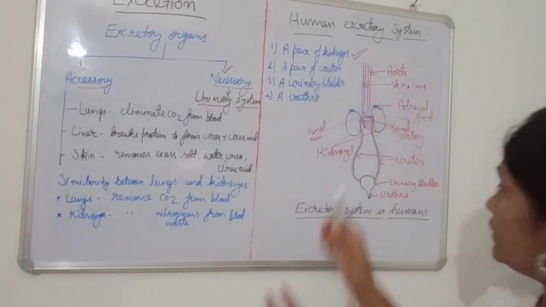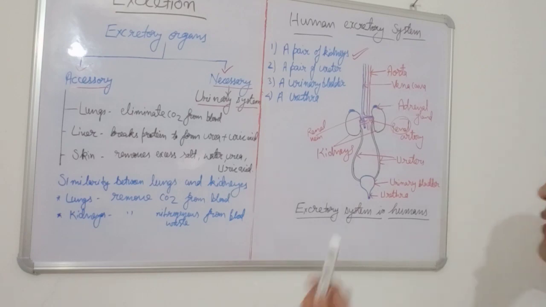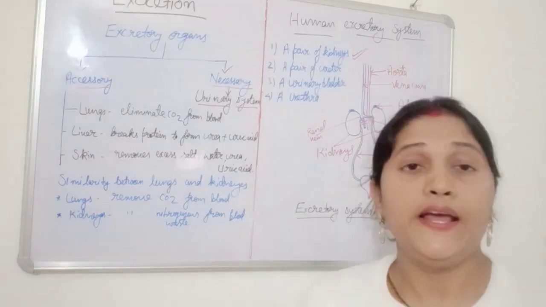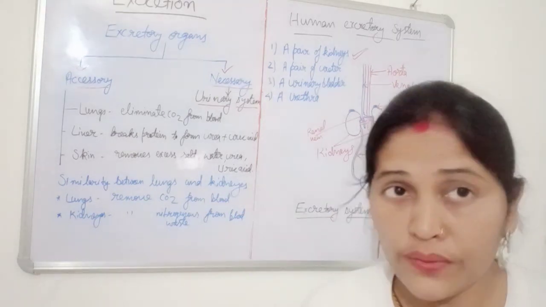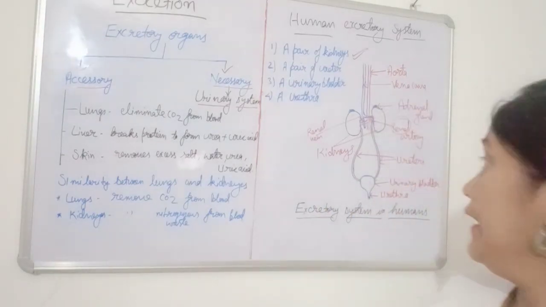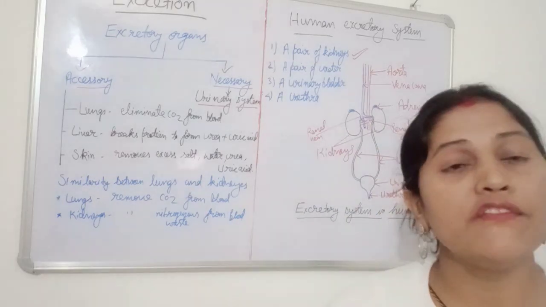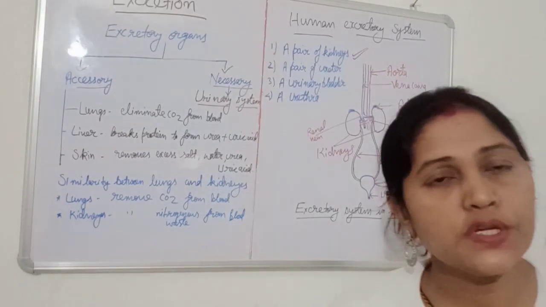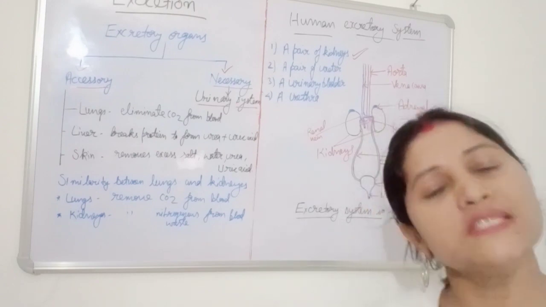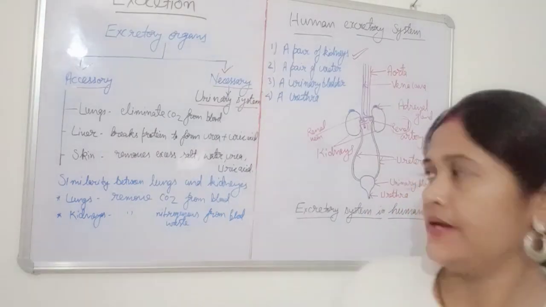First of all, this diagram consists of a pair of kidneys. The important thing is pair of kidneys. We know the kidney is a bean-shaped structure, dark brown in color, and situated in the abdominal cavity. And you can see on the top portion there is a presence of adrenal glands. That's why the adrenal gland is also known as the suprarenal gland. Supra means superior position, renal means kidney. It is always situated on top of the kidney, that's why it is named the suprarenal gland.